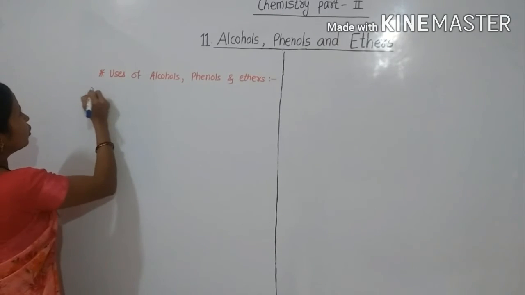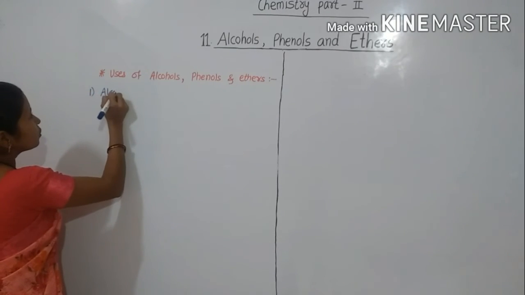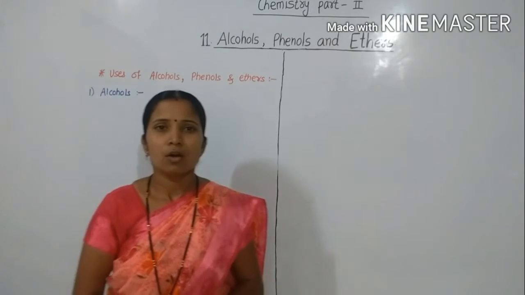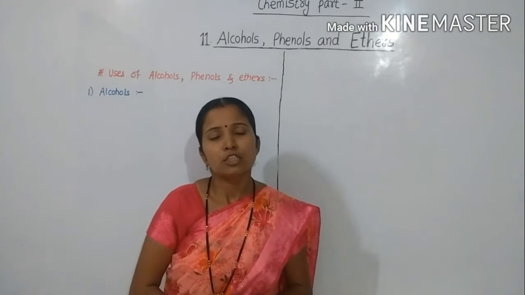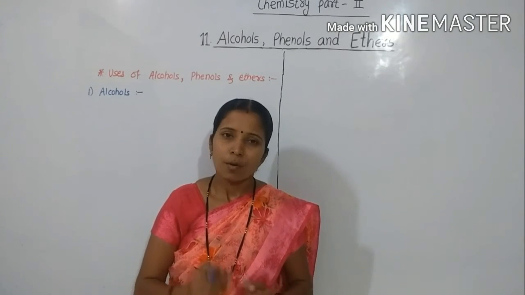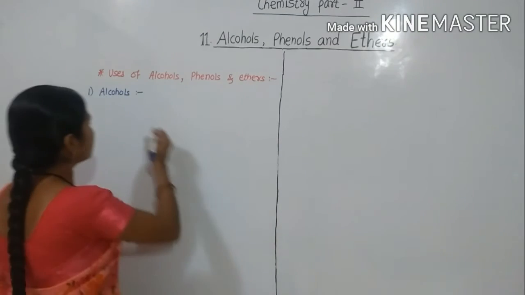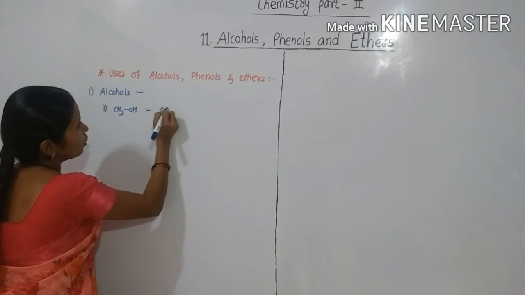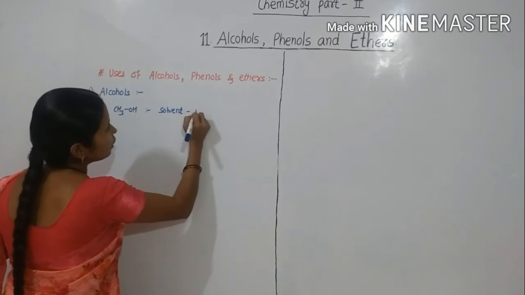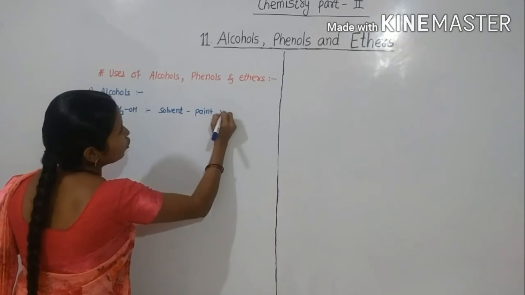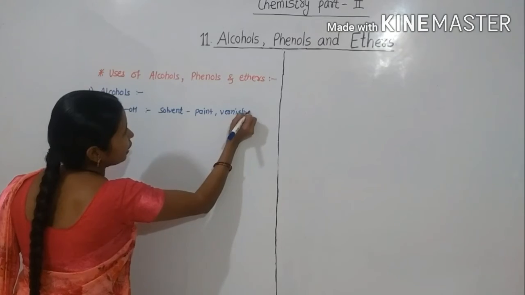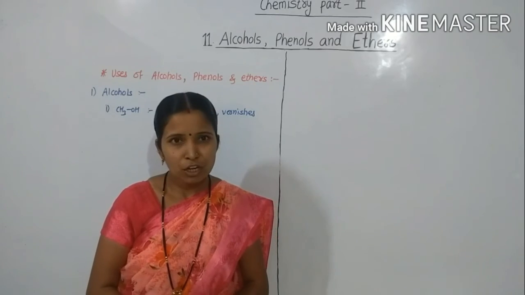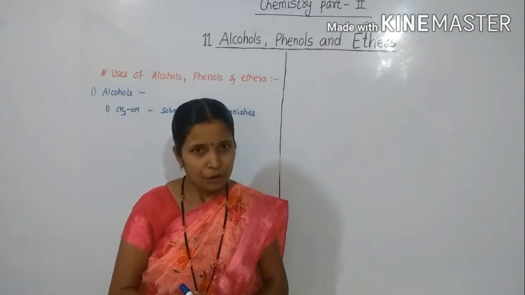The methyl alcohol, CH3OH, is used as solvent for paints and varnishes. Then ethyl alcohol is used as antifreeze agent in automobile radiator.